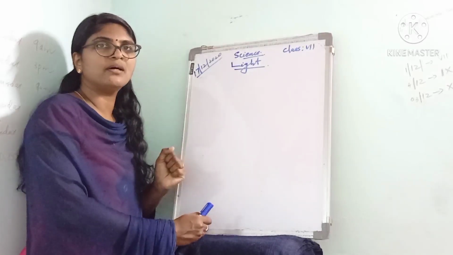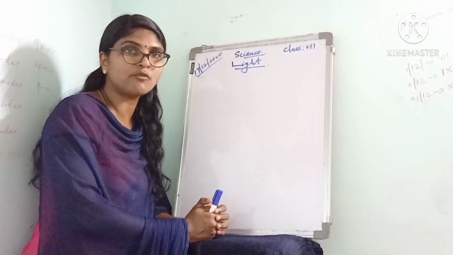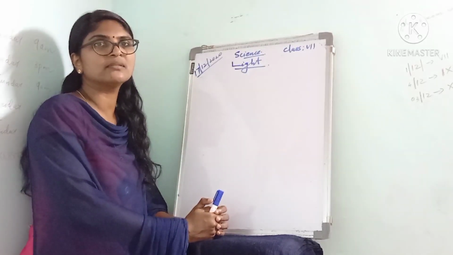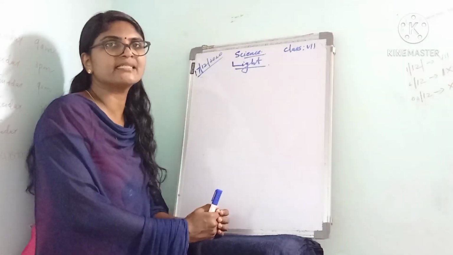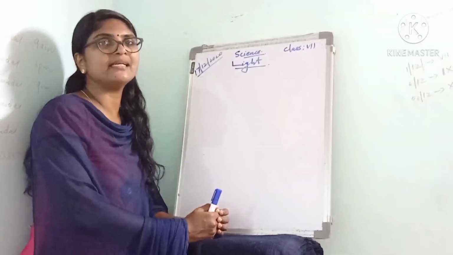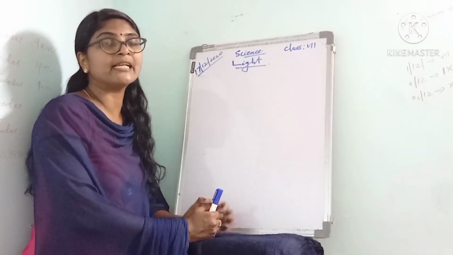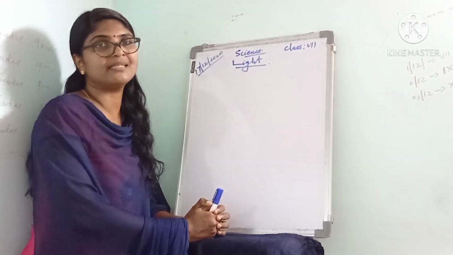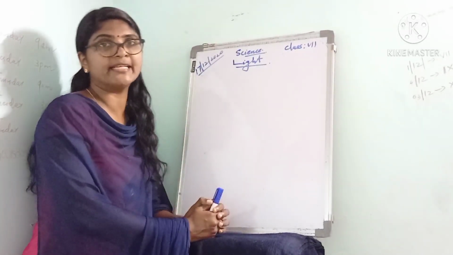Okay, there are different forms of energy. What are the different forms of energy? Sound energy, heat energy, mechanical energy, chemical energy, solar energy, and light energy. There are different forms of energy, isn't it? From this, we can say that light is a form of energy.